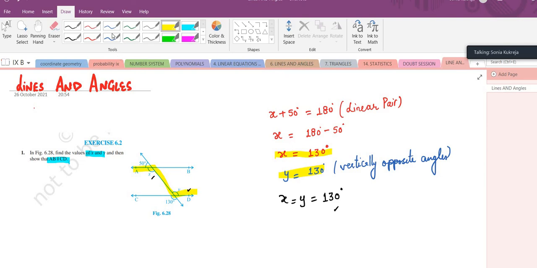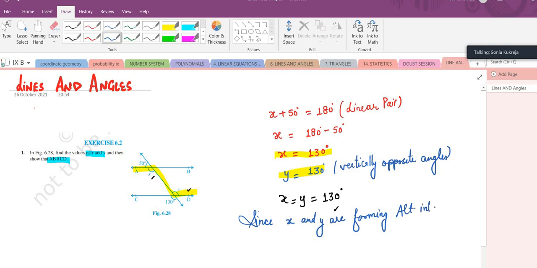Very good, beta. Since x and y are forming alternate interior angles, therefore we can say lines are parallel. Which lines are parallel? AB is parallel to CD. This is what we wanted to prove. Let's shift to the next question.